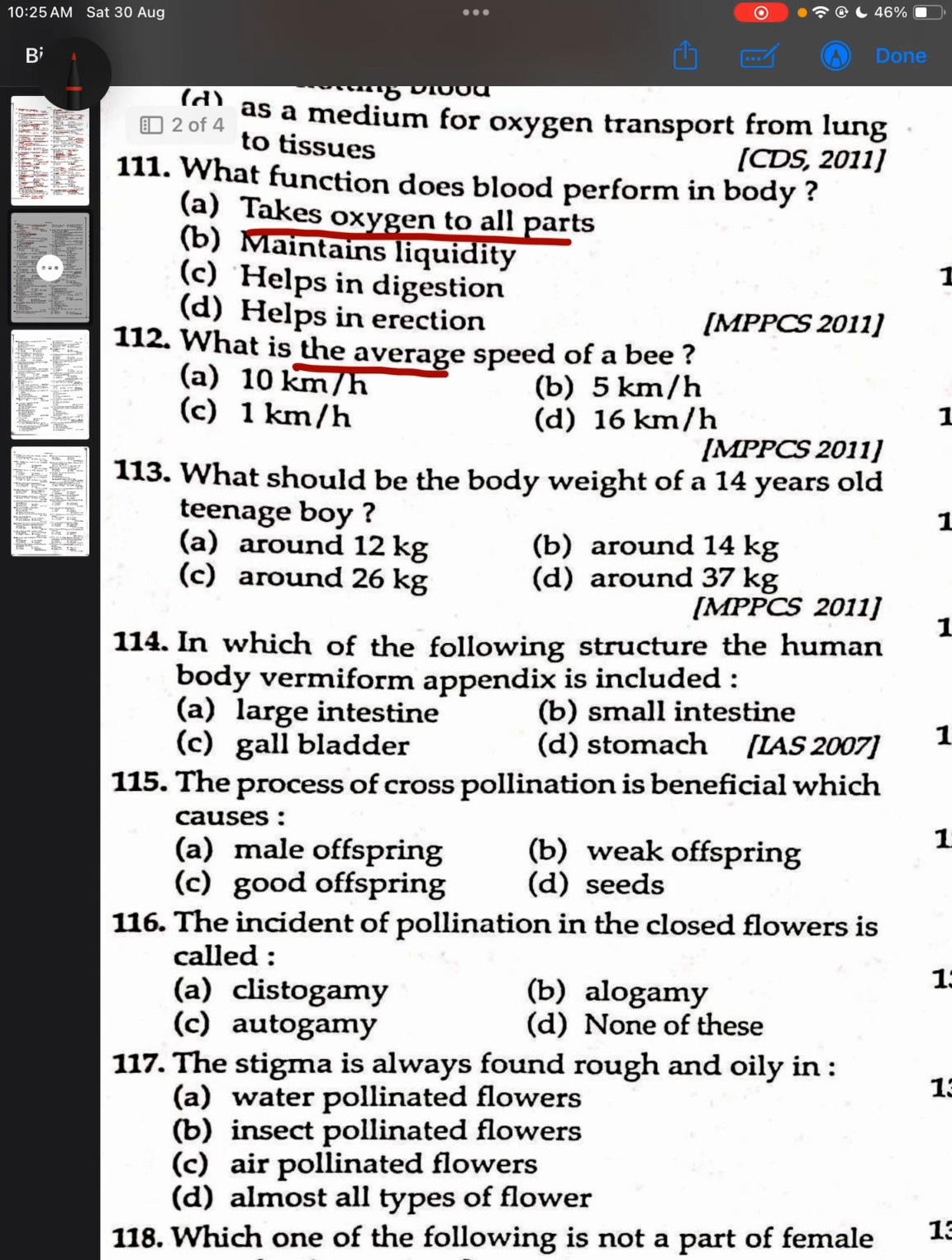What is the average speed of a bee? 16 km per hour. What should be the body weight of a 14-year-old teenage boy? Around 37 kg. In which of the following structures of the human body is the vermiform appendix included? In large intestine. The process of cross pollination is beneficial, which causes good offspring.